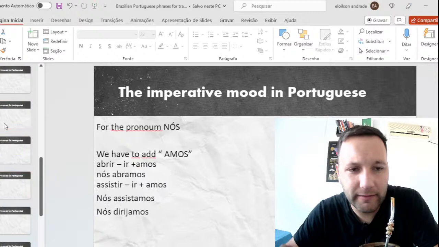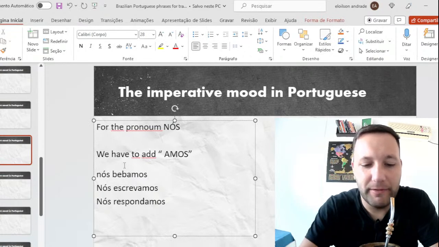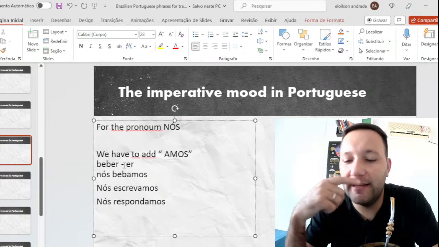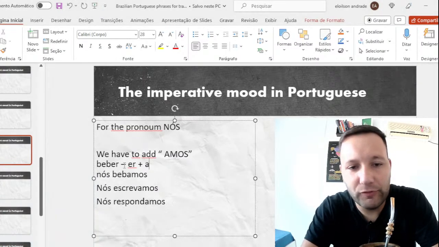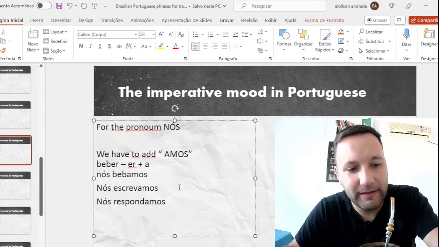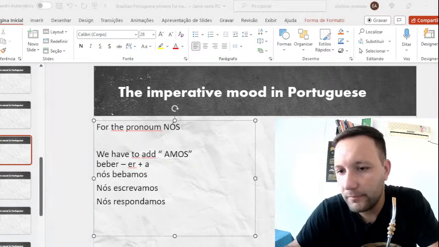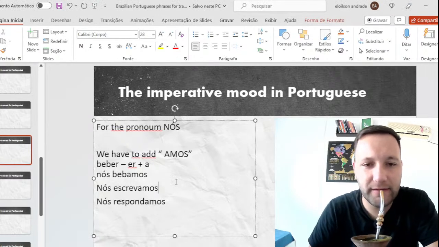And it's the same idea for the, here I skipped one slide, for the verbs that end in er. Bebamos, pay attention to the verb. Beber, we cut the two last letters, er, and we add amos. Bebamos. And it's the same idea here. Escrever, escrevamos, for example. Easy or not? Let me know if it is easy.